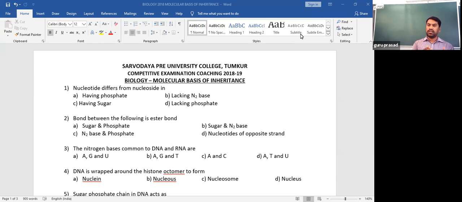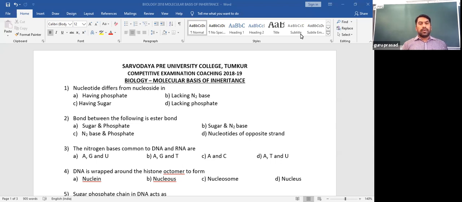So a nucleotide contains all 3 components: sugar, nitrogen base and phosphate, whereas a nucleoside contains only sugar and nitrogen base. Among the options, a nucleotide differs from a nucleoside in having the phosphate, because we find the phosphate in the nucleotide but not in the nucleoside. So that's the answer.